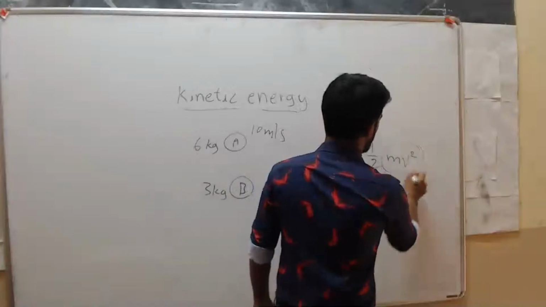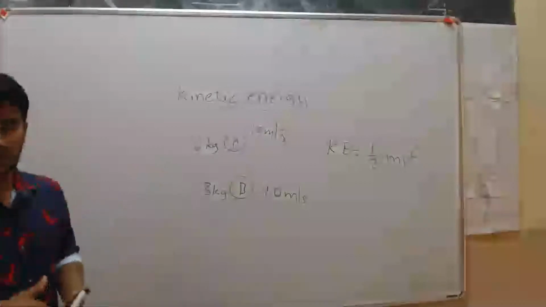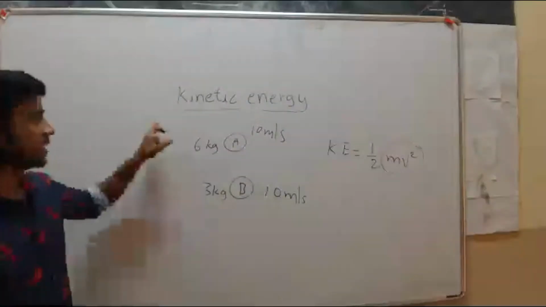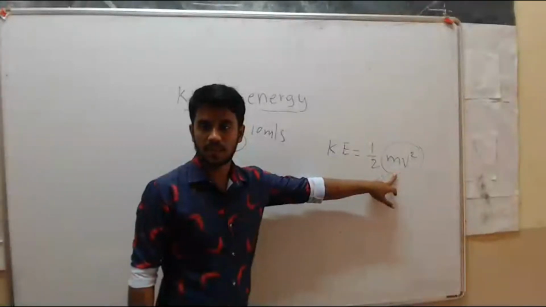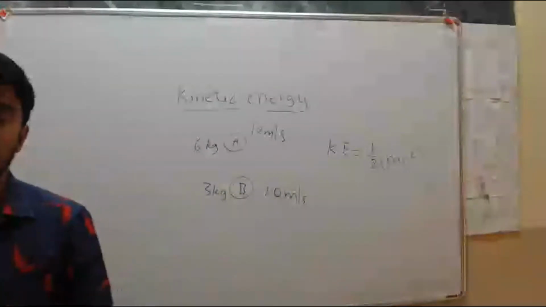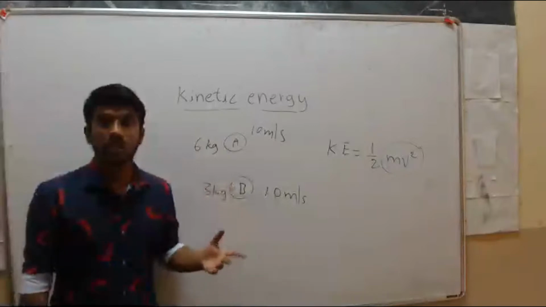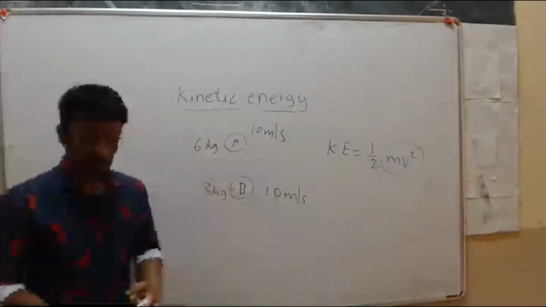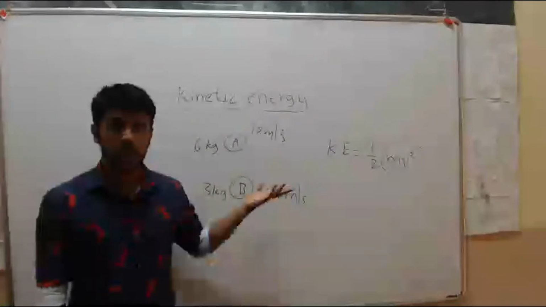Why are we using only mv square? Because kinetic energy, whether it increases or decreases, depends on the mass of an object and the velocity of the object. Kinetic energy means the energy possessed by an object due to its motion. The object has mass, and in motion it has velocity.